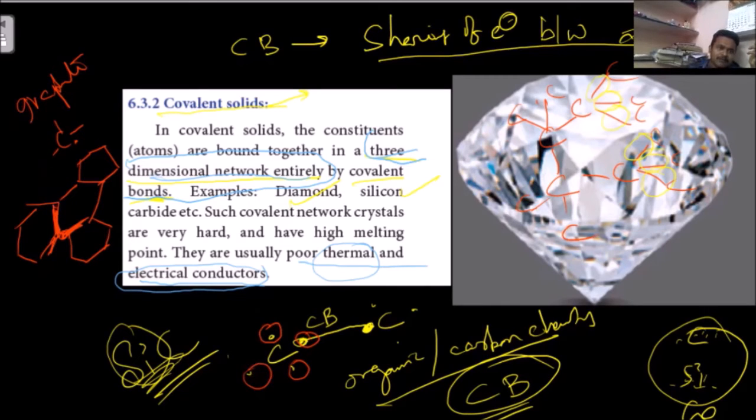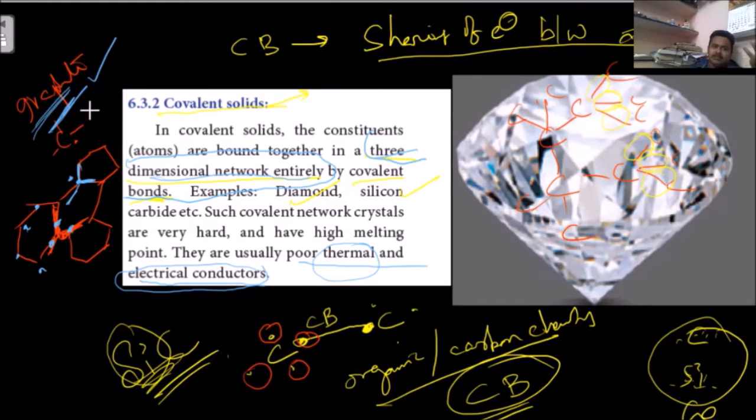In graphite you observe this carbon has 1 bond this side, 1 bond this side, and 1 bond this side, only 3 bonds. So 1 electron is remaining, so each carbon has 1 valence electron. So diamond does not conduct electricity, but graphite can conduct electricity due to the free electron available, otherwise the delocalized electron, otherwise the pi electron at each carbon. So it is a good conductor of electricity.